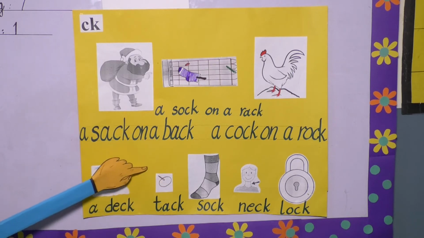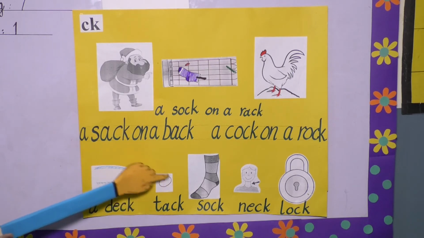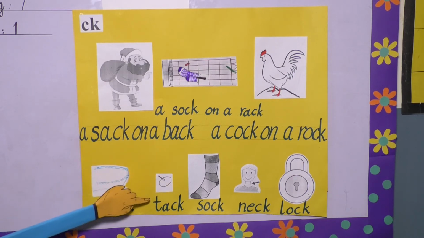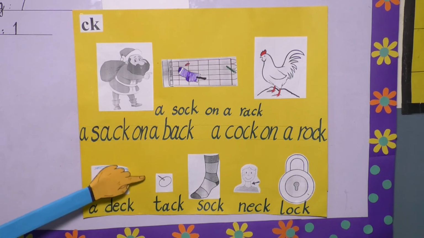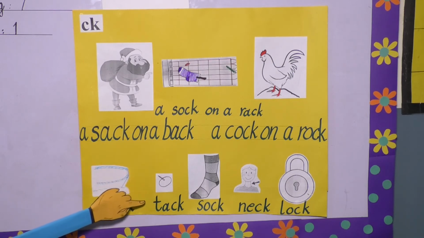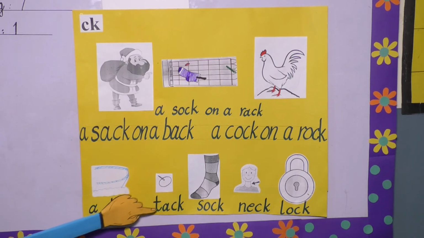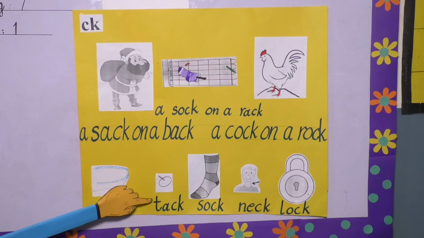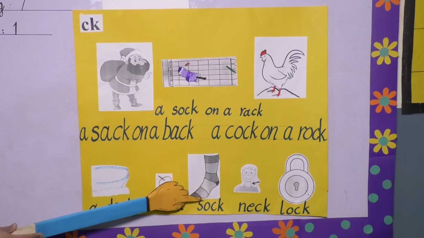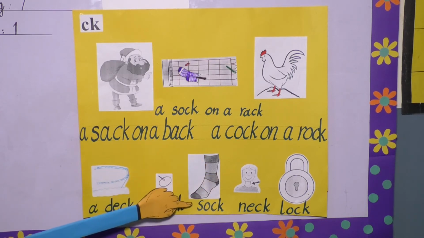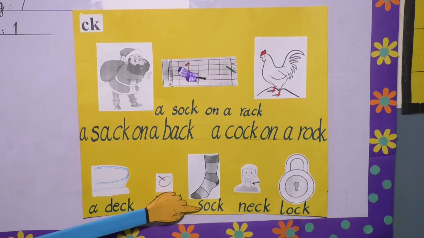Now come to the next picture. What is it? It's a tack. It's like a thumb pin. You can paste something on a board with the help of a tack. So how will you read? Tack. Repeat it again. Tack. Look at the next picture. What is it? Yes, again it's a sock. So repeat its sound. Sock.